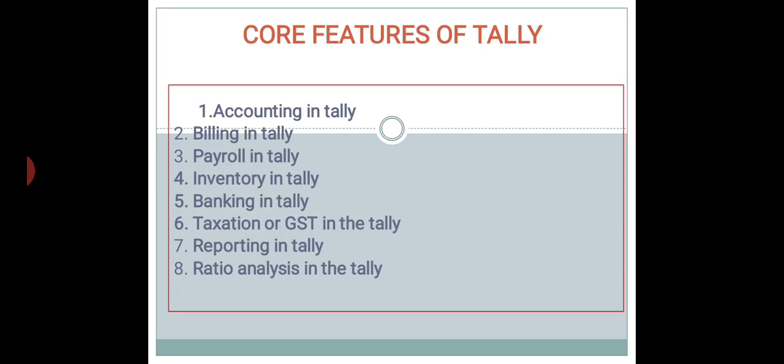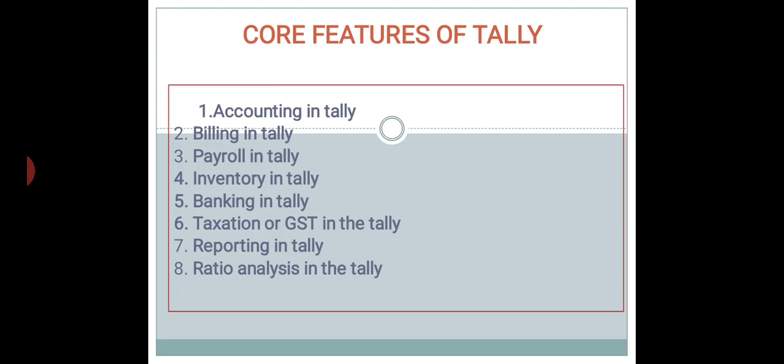What are the core features of Tally? There are many features. These are all very important and relevant to Tally ERP 9. The first point is accounting in Tally. Accounting is the main function of Tally.